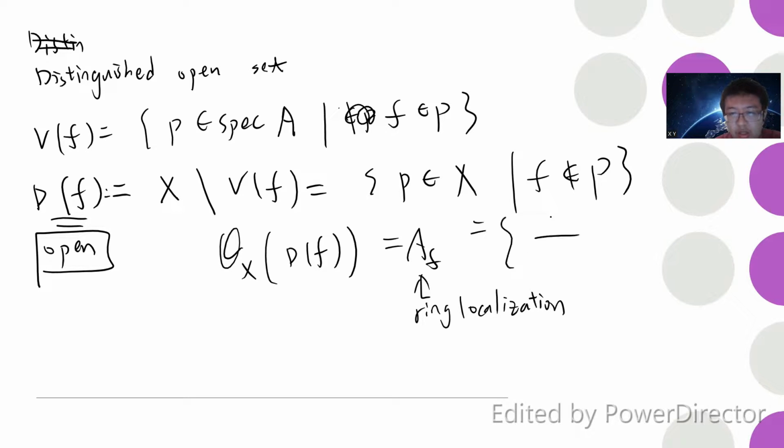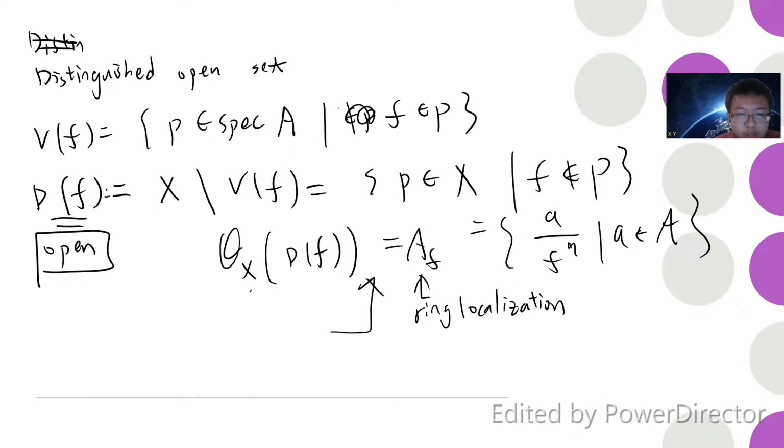Basically, it's a divided by f^n, where a belongs to A. In the future I will show that one can actually prove that this is indeed a sheaf of rings. Maybe we will see that in the future.